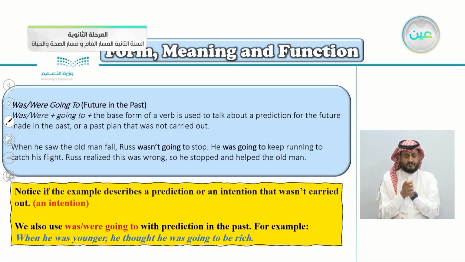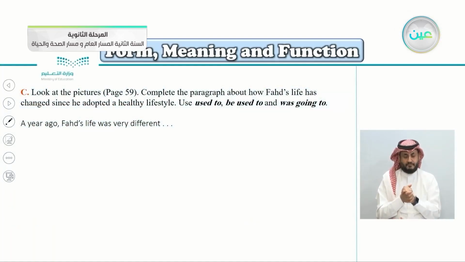We also use was, were, going to with predictions in the past when we want to predict something in the past. For example, when he was younger, he thought he was going to be rich. Exercise C here, look at the pictures. Page 59, complete the paragraph about how Fahad's life has changed since he adopted a healthy lifestyle. Use used to, be used to, and was going to.